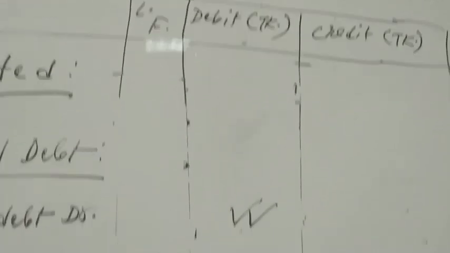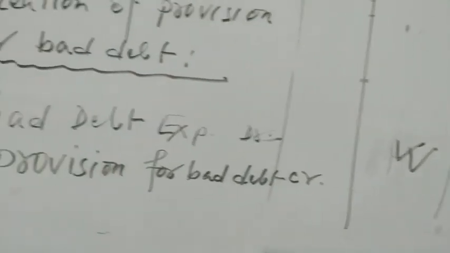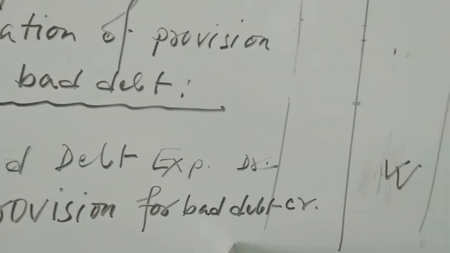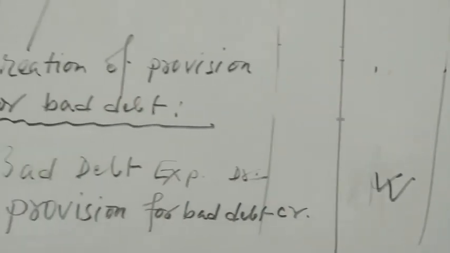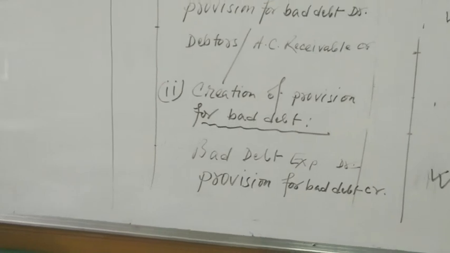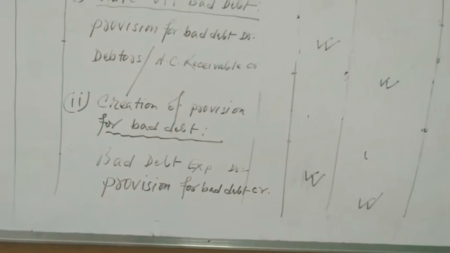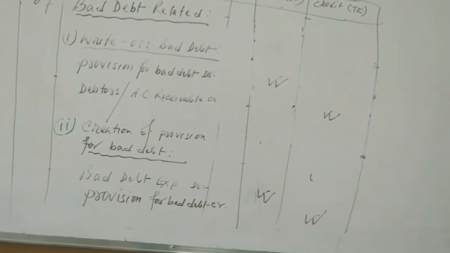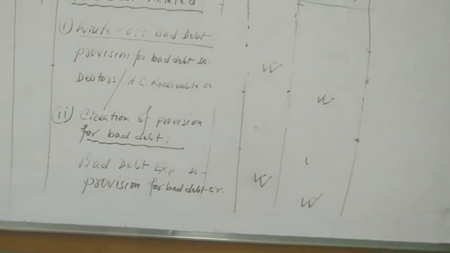The amount will come to the debit column, you see. And then provision for bad debt account credit, the amount will come in the credit column. So for creation of provision for bad debt, the journal will be bad debt expense debit and provision for bad debt account credit.